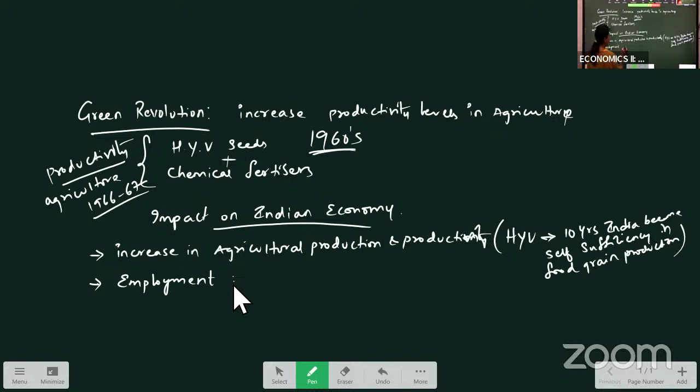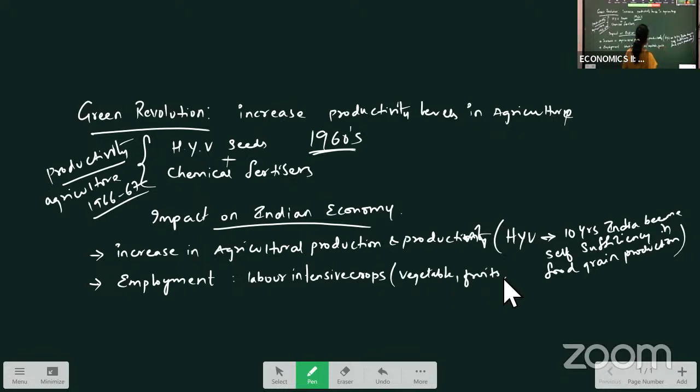So in employment, you can see the labor-intensive crops. What are the labor-intensive crops? Such as vegetables, fruits, rice, right?